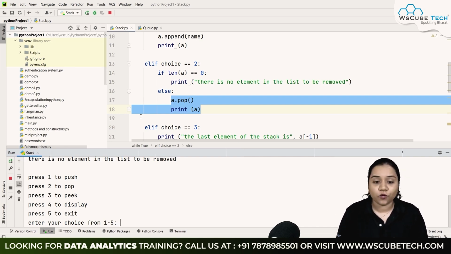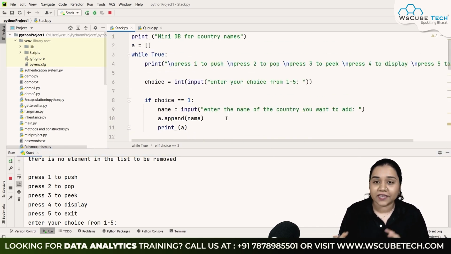So I hope you guys have no doubts and no questions in this program. I think it is pretty simple. It is pretty easy because we have already done these list functions in our list module. Next, we will be moving ahead with our queue in Python. Let's discuss what is queue in Python.